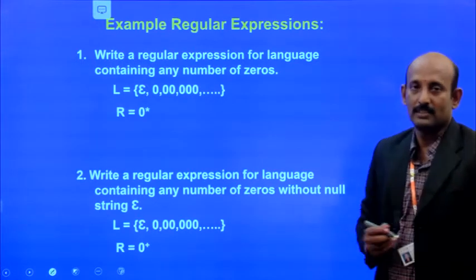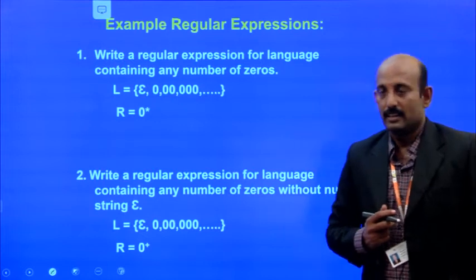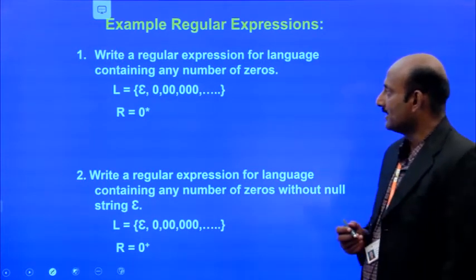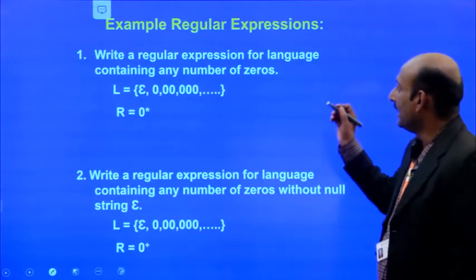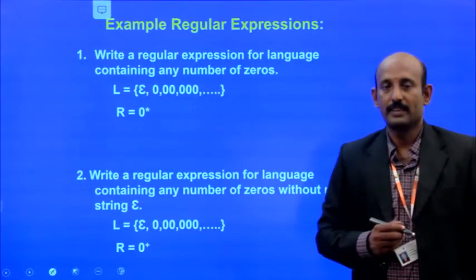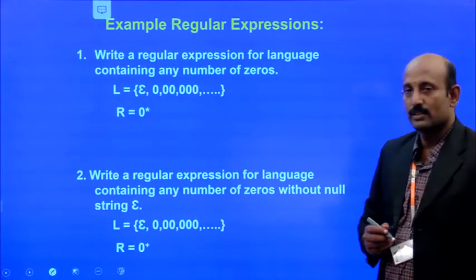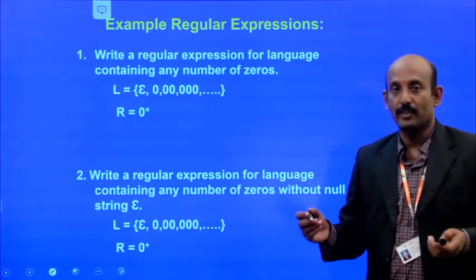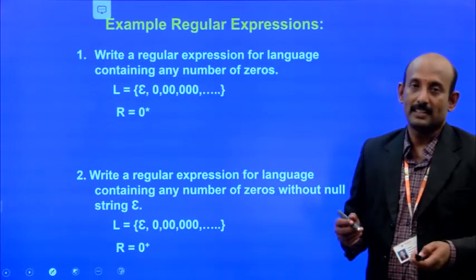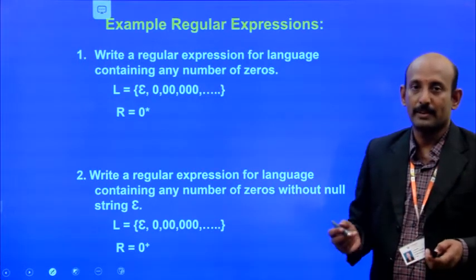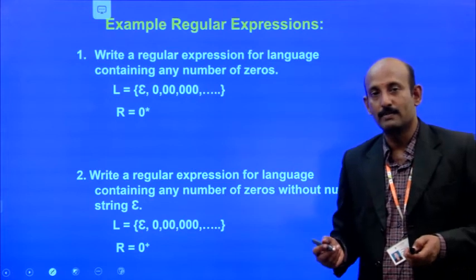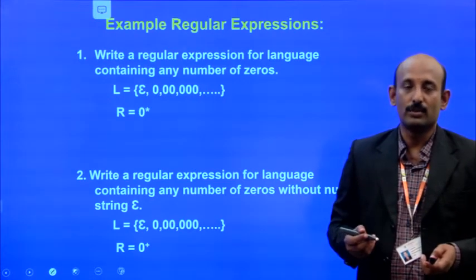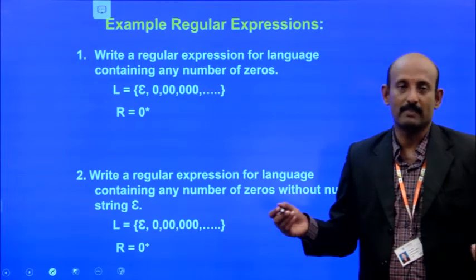The first one: write a regular expression for the language containing any number of zeros. Any number of zeros means the n value becomes 0, or 1, or 2, or 3, likewise.